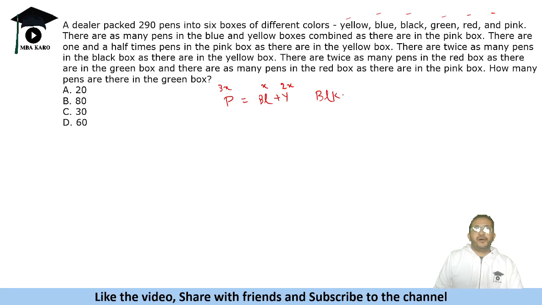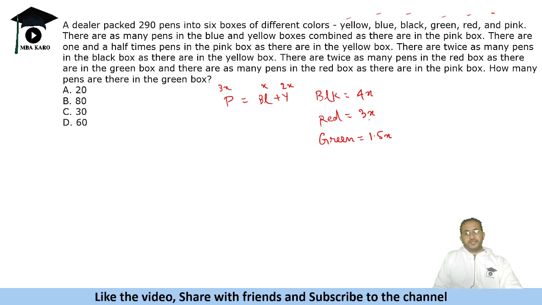Black will be 4x. There are twice as many pens in the red box as in the green box. And there are as many pens in the red box as there are in the pink box. So red is equal to pink, which is 3x, and twice as many in the red box as there are in the green box. So green is again half of red, which is 1.5x. So we need to find the green box.